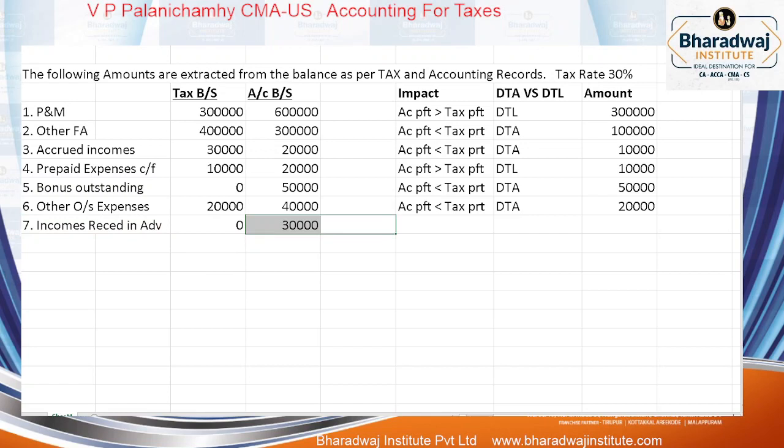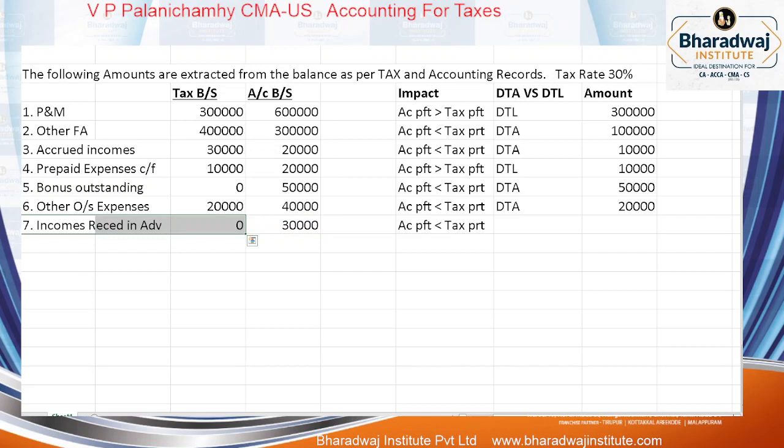In accounting, how much of income is not recognized? 30,000 of income is not recognized. It is carried in the balance sheet. What will be there? Accounting profit would have been lesser than tax profit. Otherwise this profit would have been taxed; in accounts we eliminate it from the P&L account and put it in the balance sheet. Only next year will we include this income. Otherwise, what is the income carried forward in the balance sheet?